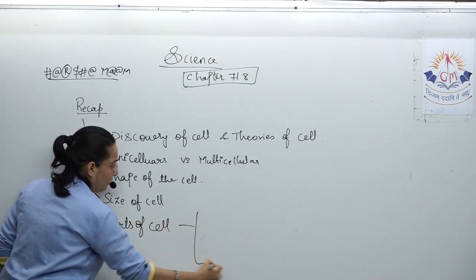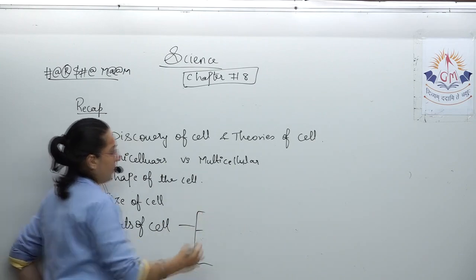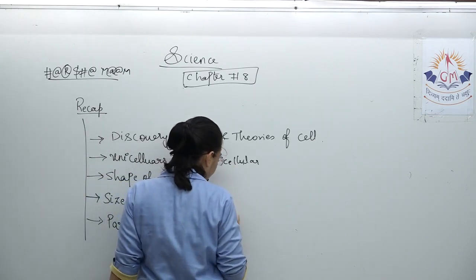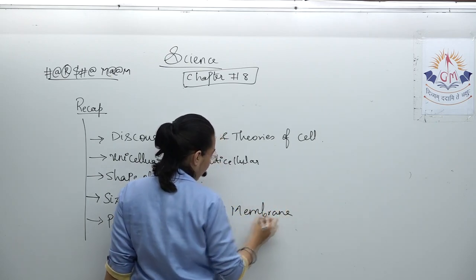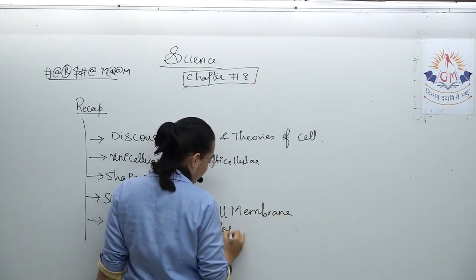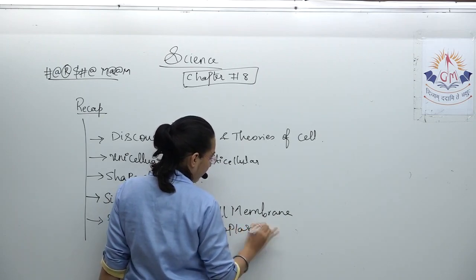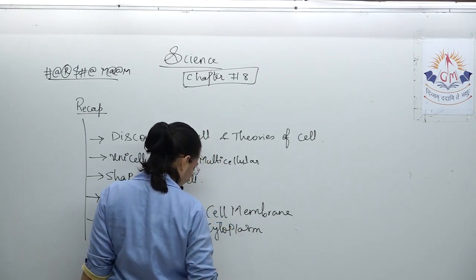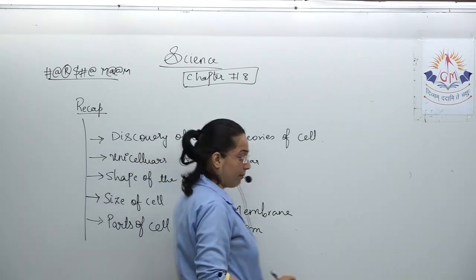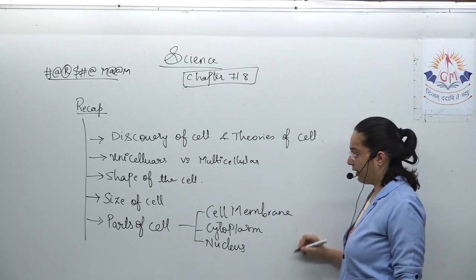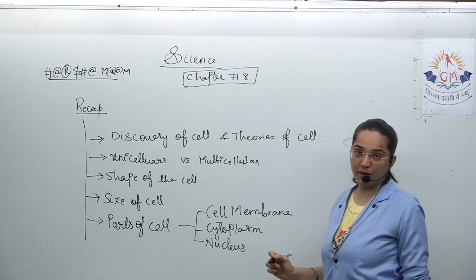Which parts of cell have we discussed? We have discussed the 3 parts, that is cell membrane, cytoplasm and nucleus. These are the three parts, and we have discussed in detail all three parts.